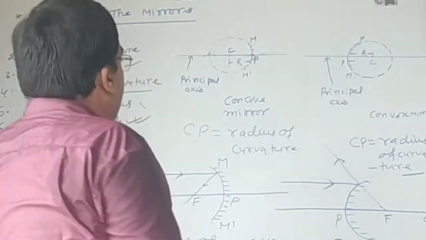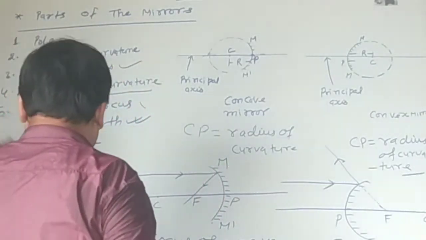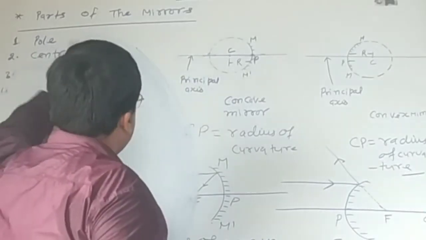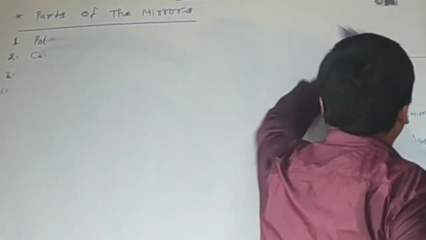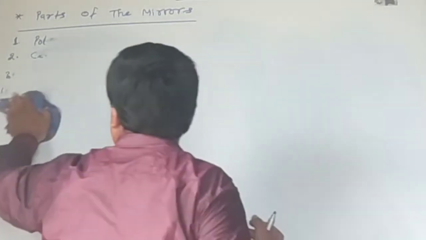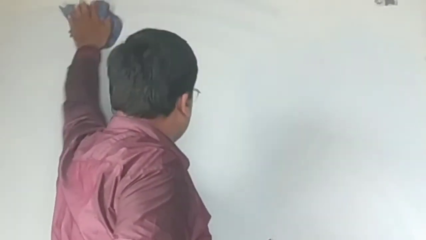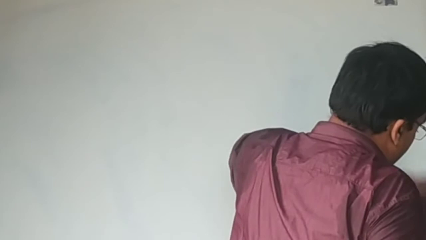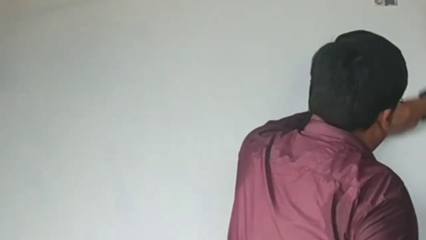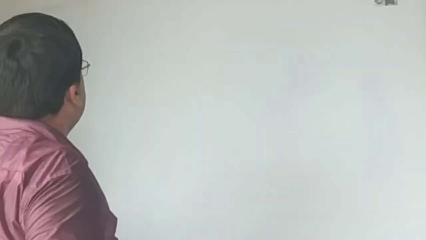Now I am going to explain sign conventions used in the mirrors, and the mirror formula. When object distance is negative, image distance may be either positive or negative.